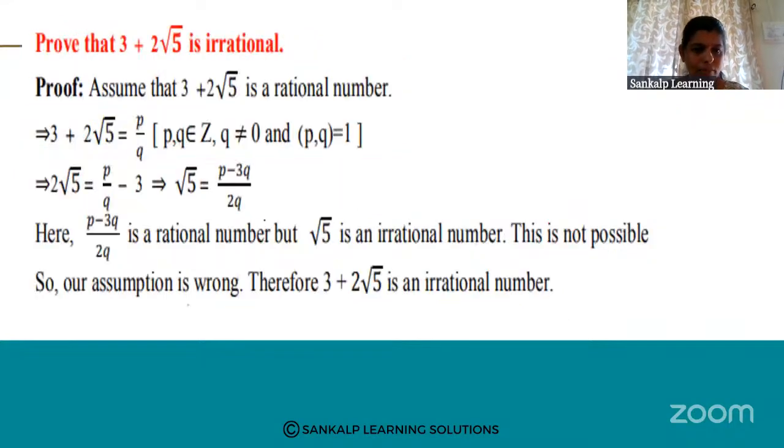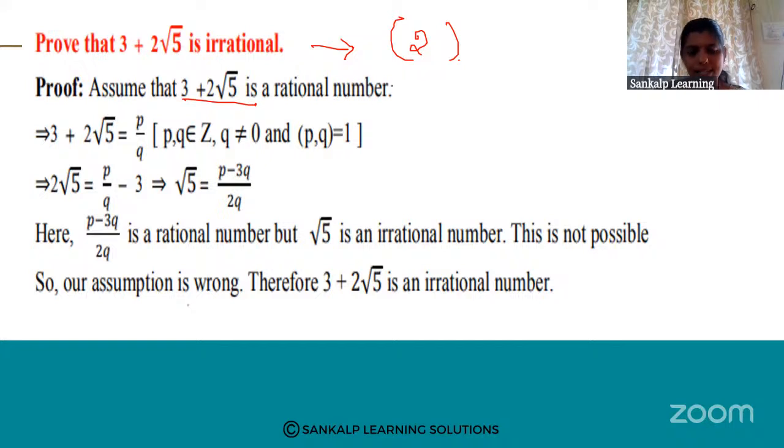So by using this theorem, we can prove that a given number is irrational. Prove that 3 plus 2 root 5 is an irrational number. This question can be asked for 2 marks. Remember, definitely one question they will ask for 2 marks. Proof: we know root 5 is an irrational number, but to prove it we first assume that 3 plus 2 root 5 is a rational number.